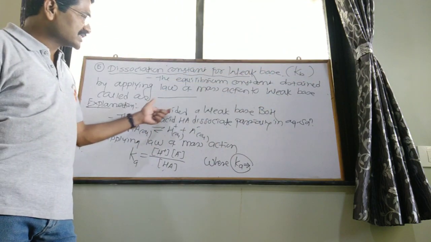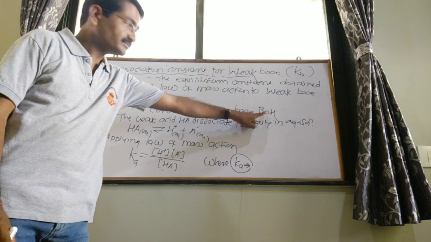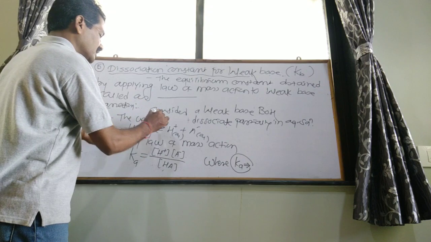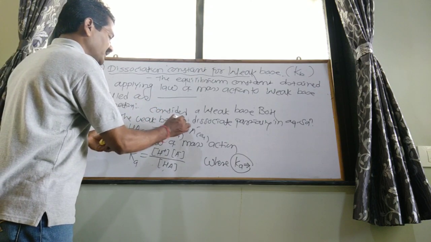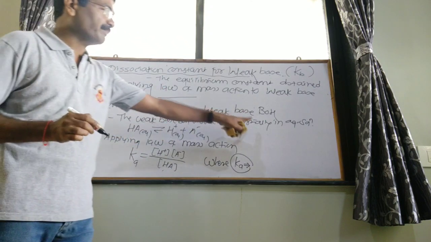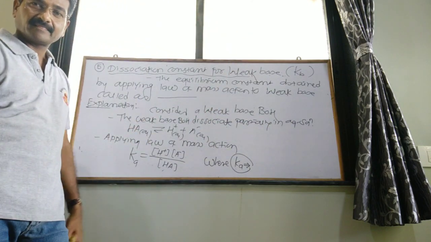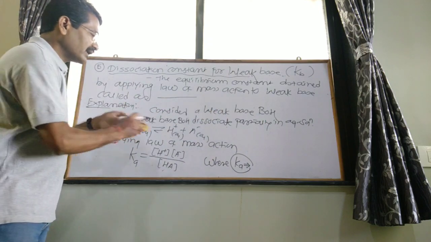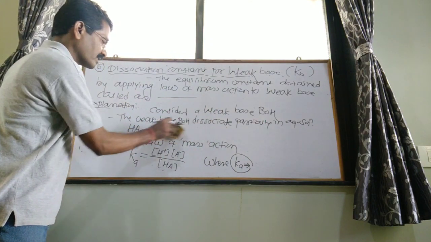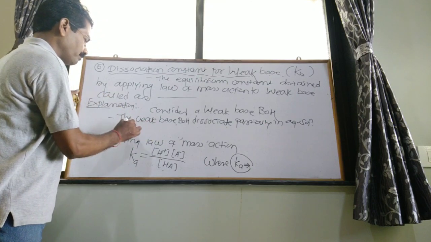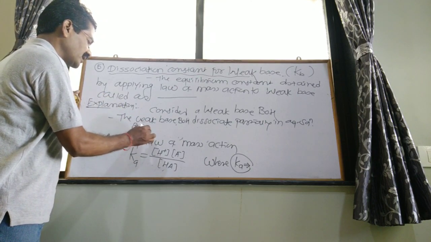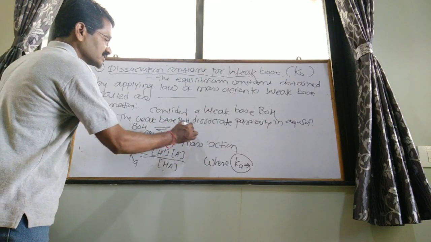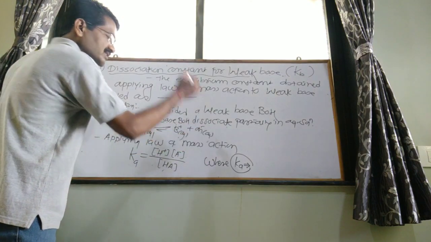So consider a weak base BOH. The weak base BOH dissociates partially, to a small extent, in aqueous solution: BOH aqueous gives B plus aqueous and OH minus aqueous.